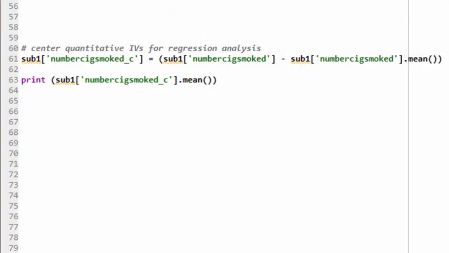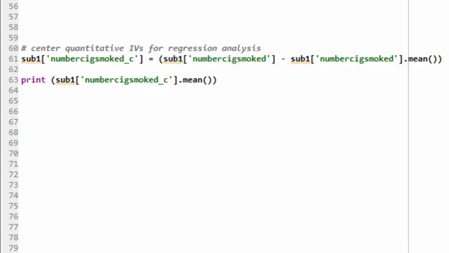Before doing this, though, I will make sure that my categorical explanatory variables have one group that is coded 0, and I will center my quantitative variable. My major depression variable is already coded 1 equals depression and 0 equals no depression. However, my quantitative number of cigarettes smoked variable ranges from 1 to 98. Because 0 is not a valid value for this variable, I should center it by subtracting the mean number of cigarettes smoked from the actual value for each observation.